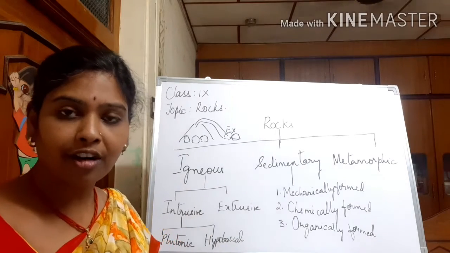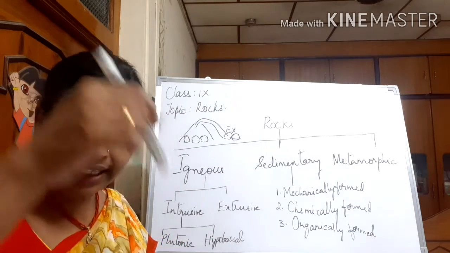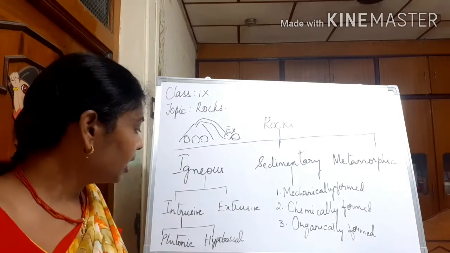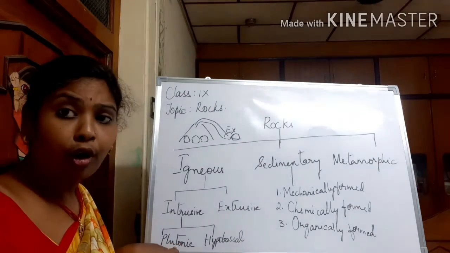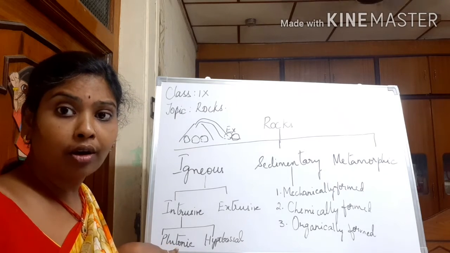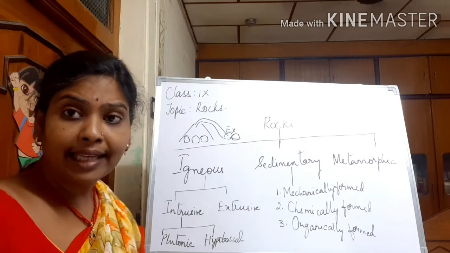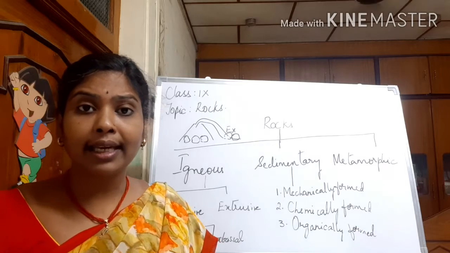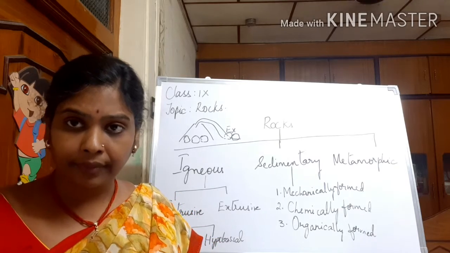Sometimes the deposition of magma takes place at a very great depth. Then these plutonic rocks will be formed. An example of such plutonic rocks is granite. Clear?